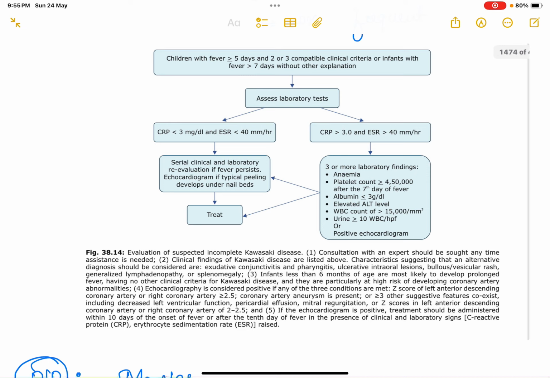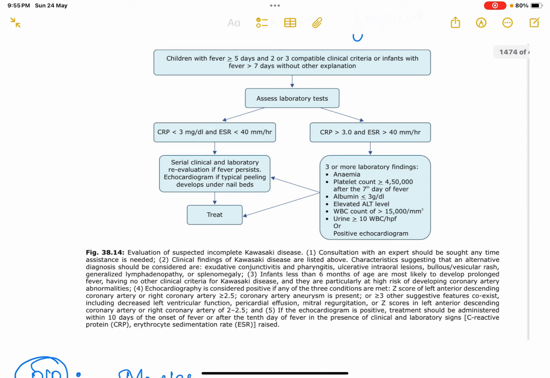If the CRP is more than 3 and ESR is more than 40, then you will assess for other lab findings. The patient could have normocytic normochromic anemia. The platelet count could show thrombocytosis, more than or equal to 450,000 after the 7th day of fever. Albumin could be less than or equal to 3 gram per dL. Elevated ALT, WBC count of more than 15,000 per mm cube, and urine with 10 or more WBC per high power field, or there could be a positive echo. Then you will do serial clinical and lab re-evaluation and echocardiography and treat the patient.